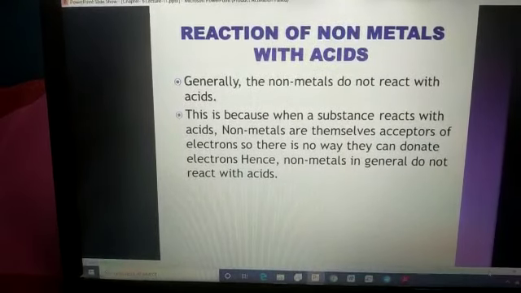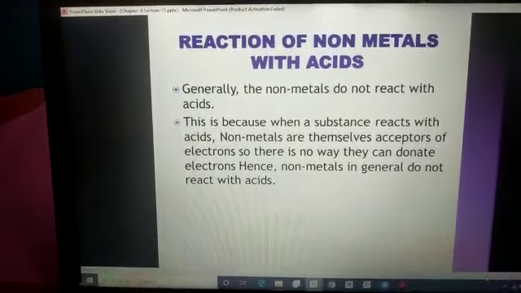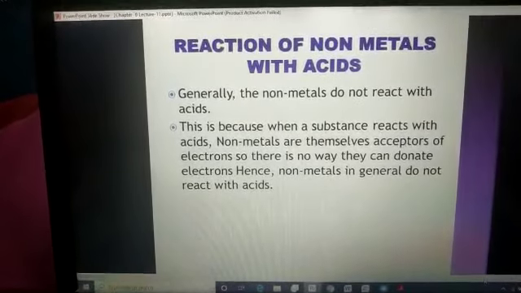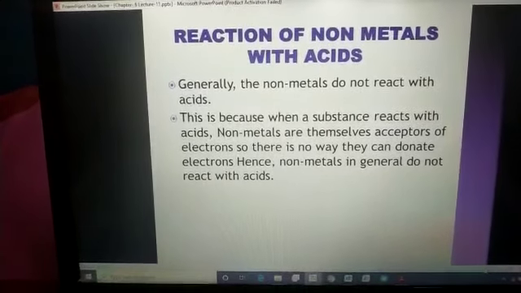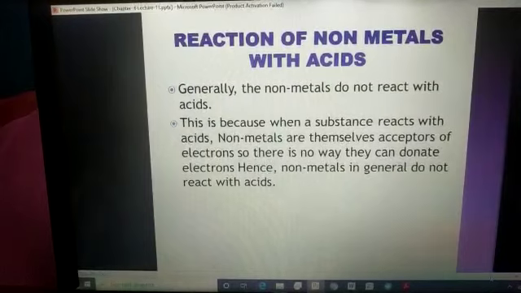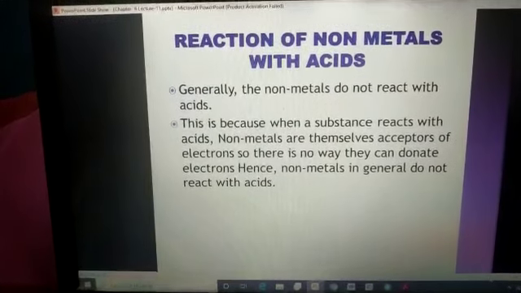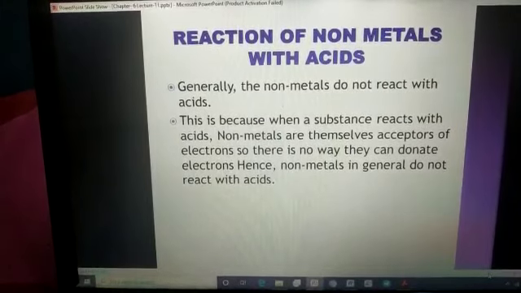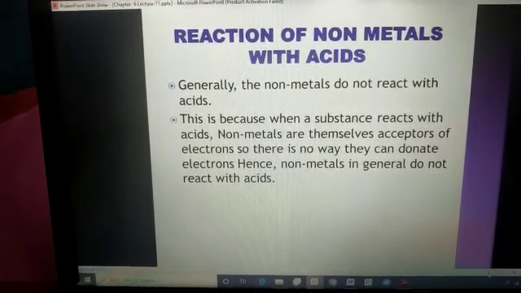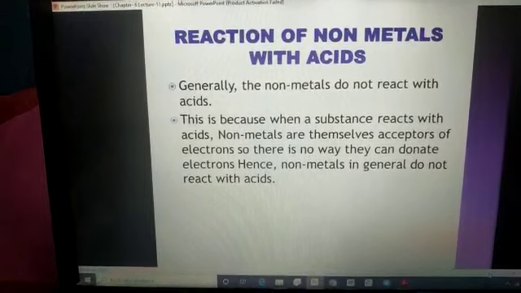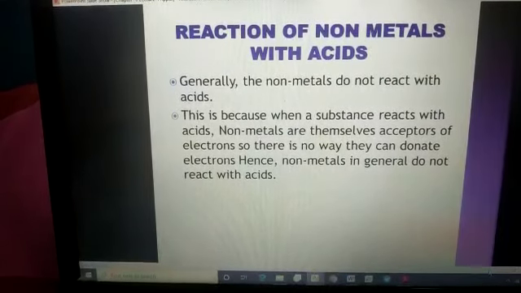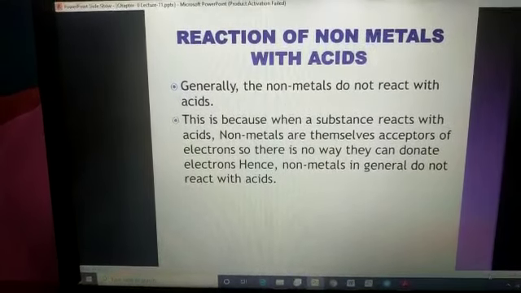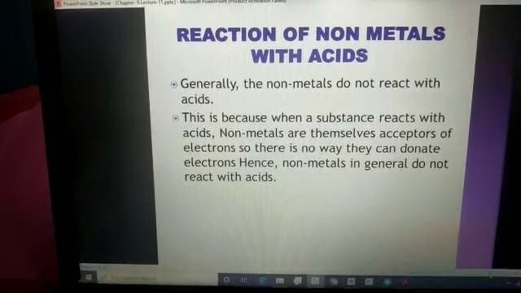Okay, students? Because even to form a salt or to form something new, acids need electrons. They want to accept some electrons. That's why they will definitely make a compound with substances that can give electrons. They will never be an acceptor.